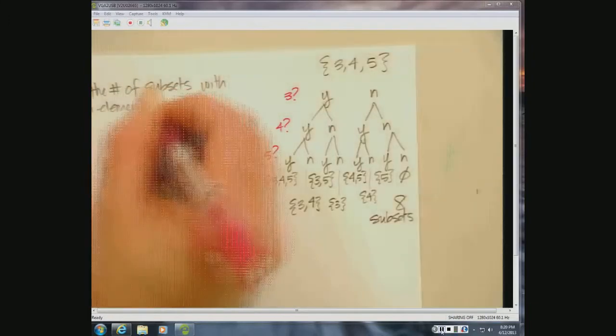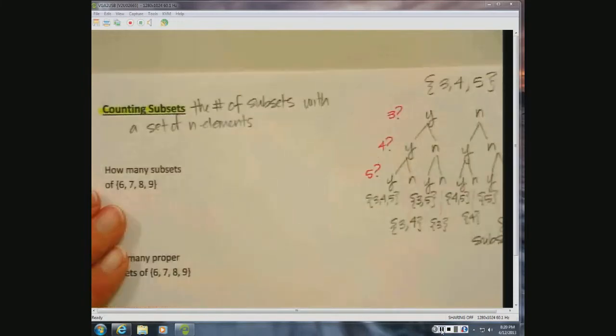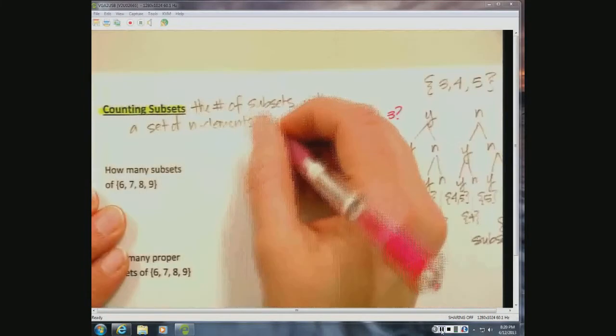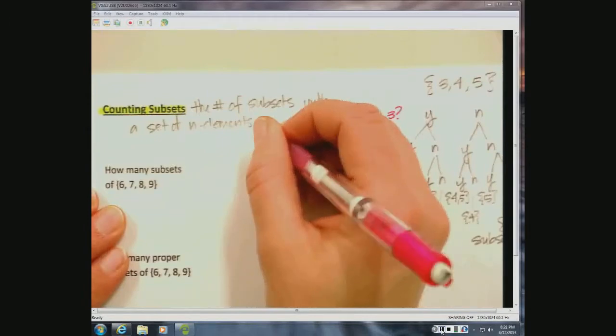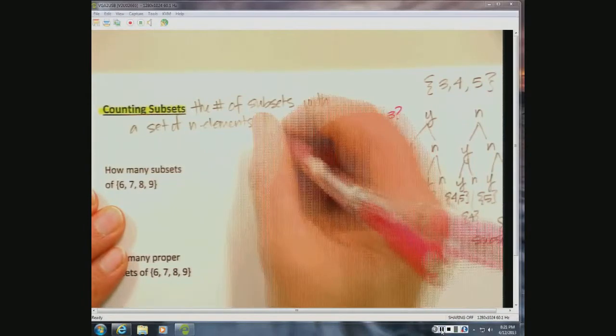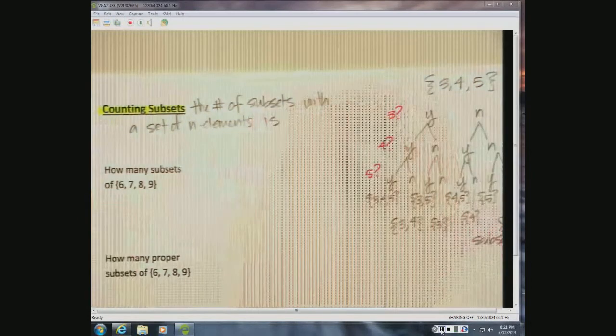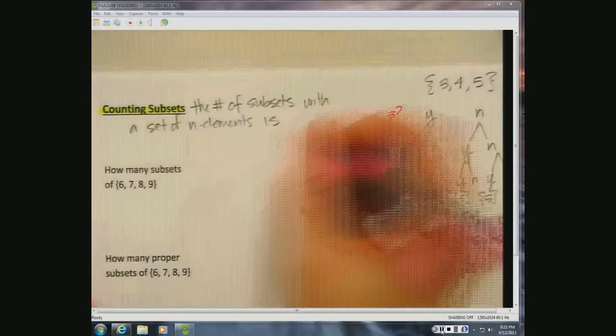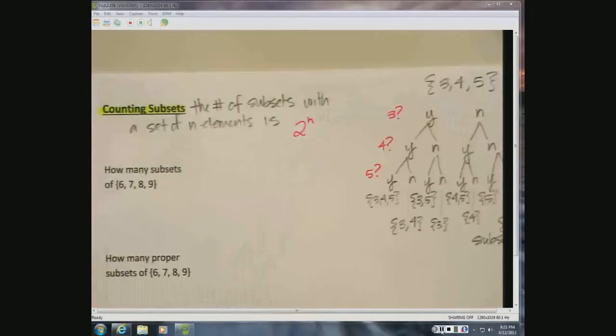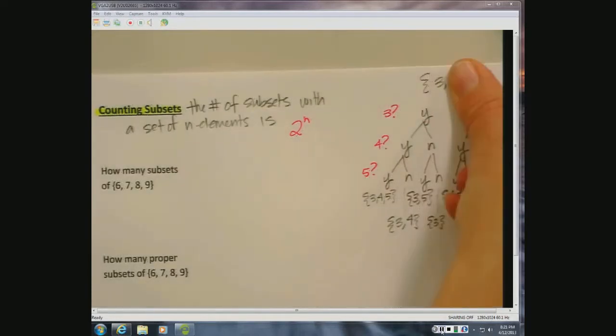So the number of subsets with a set of n elements is 2 to the n. Again, that's if I have one element, there's going to be 2 subsets. If I have 2 elements, there's going to be 4. If I have 3, there's going to be 8. If I have 4, there's going to be 16. If I have 5, there's going to be 32. And on and on and on.